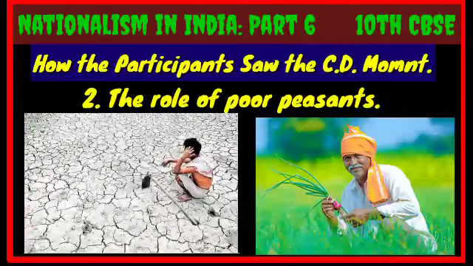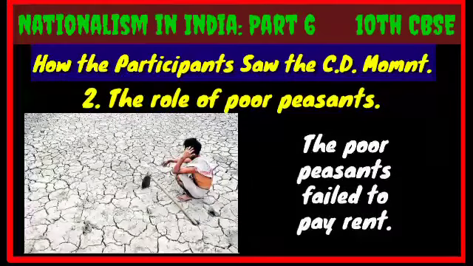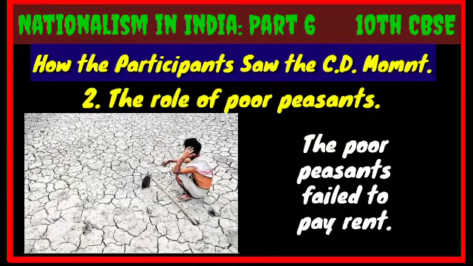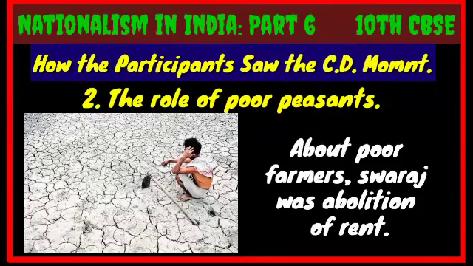Now let us discuss the role of poor peasants. Many of the poor peasants cultivated in the lands of the landlords by paying rent. Remember, poor peasants means the peasants who have very little land or most of them who cultivate in the land of others by paying rent. So, when economic depression continued, these poor peasants found much difficulty to pay the rent to the landlords. So, for them, Swaraj was nothing but abolition of rent to the landlord.